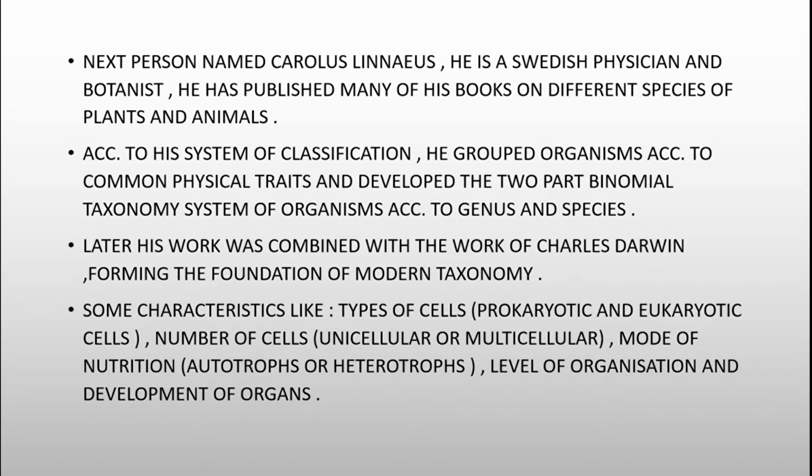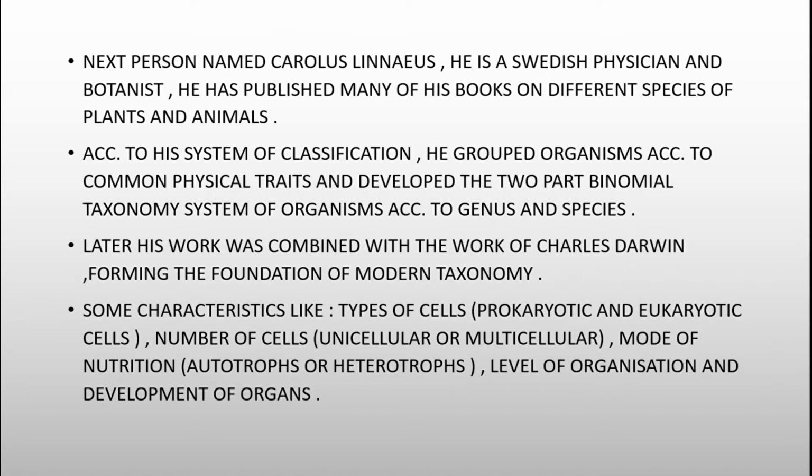According to him, in the system of classification, he grouped organisms according to common physical traits and developed a binomial taxonomy system of organisms, that is the genus and the species. Later his work was combined with the work of Charles Darwin, forming the foundation of modern taxonomy.